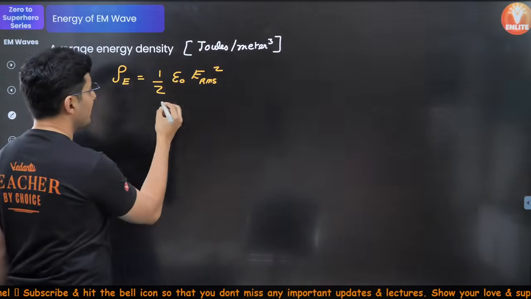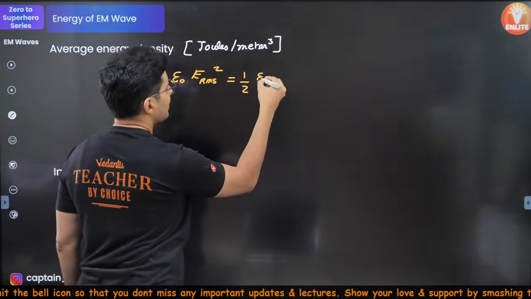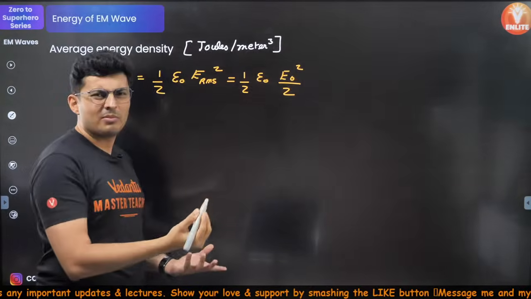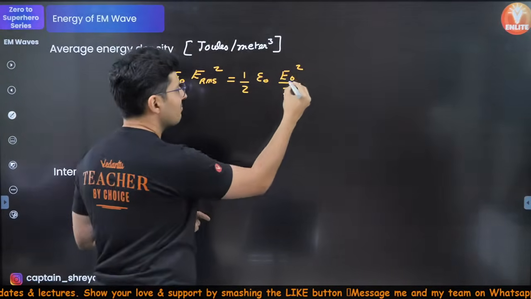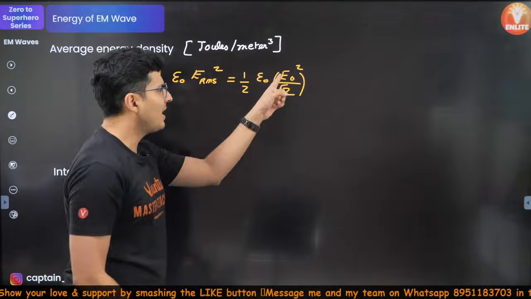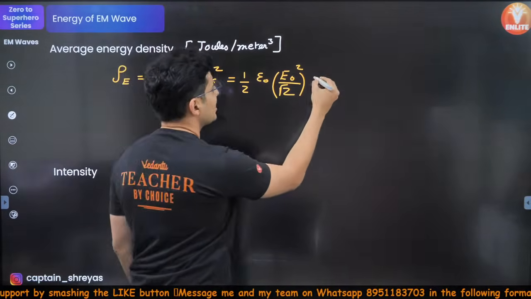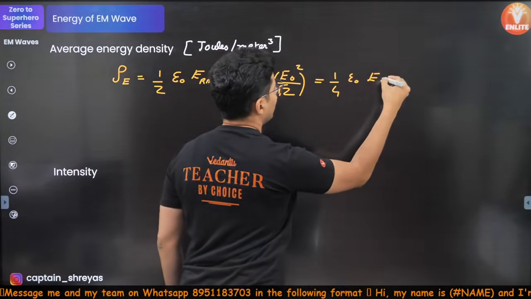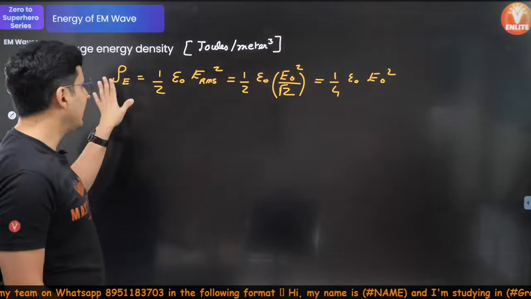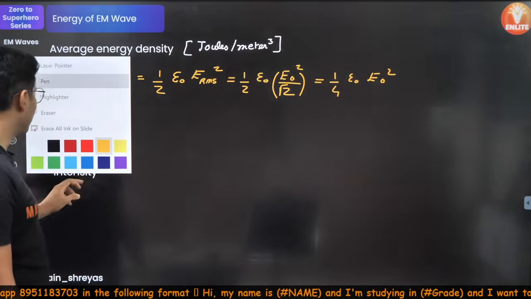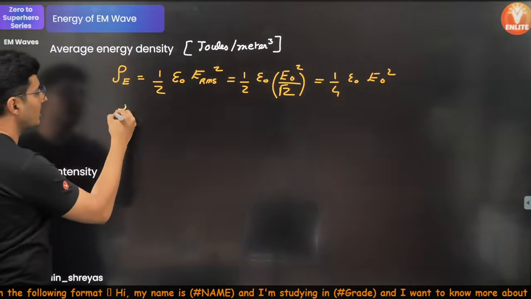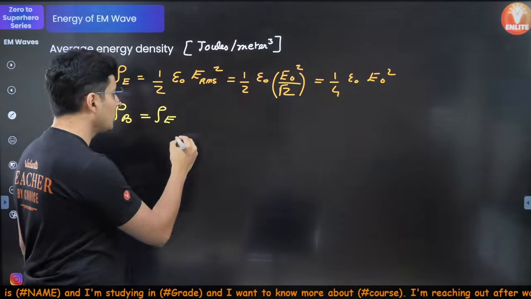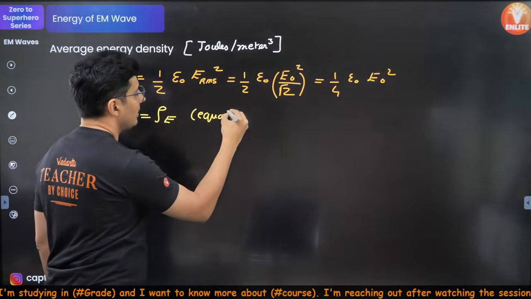So that's why this is RMS, and this will then be half epsilon naught. Instead of RMS, you can put maximum value square by 2, because RMS is nothing but max by root 2. So square it. You are just going to get 1 by 2 into 2 is 4, epsilon naught E naught square. That's it. This is the electrical energy density. Now this electrical energy density also happens to be the magnetic energy density, because both are present in equal amounts. Keep this in mind. They are equal in amount.